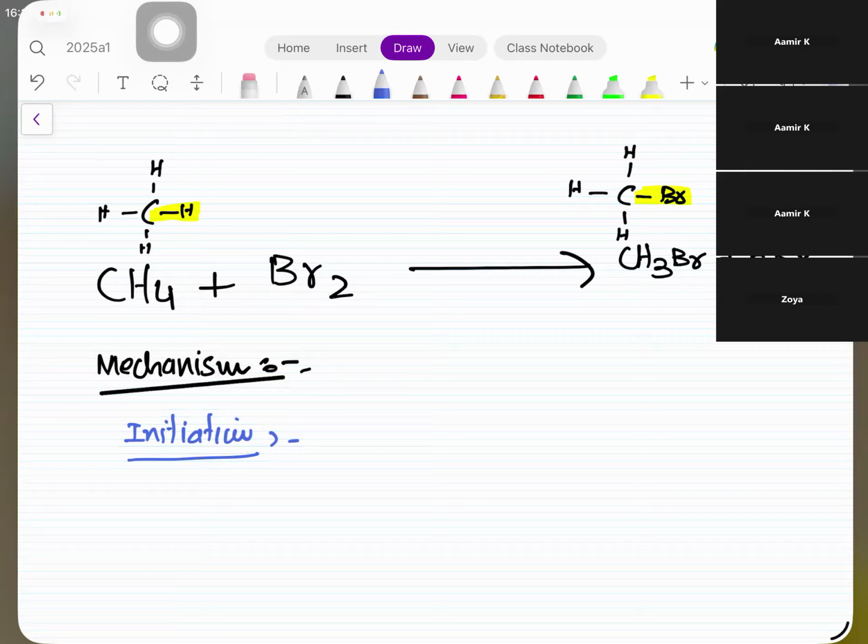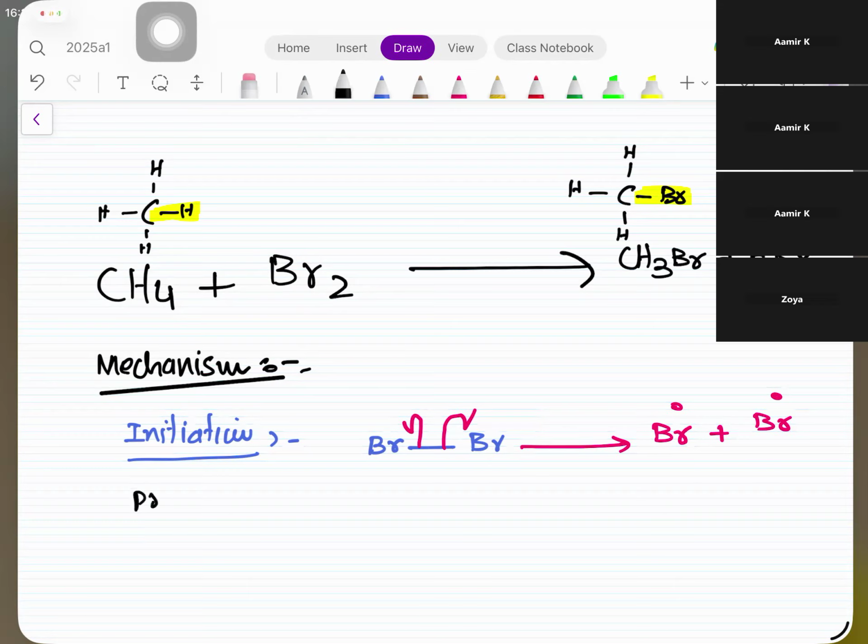But mechanism involves the complete detail. First is what? Initiation, in which sunlight is going to break the bond between Br, and this bond is going to break by what type of fission? Homolytic fission to generate two free radicals. Now, these free radicals are the ones who will lead this. दूसरा स्टेप क्या है? Propagation. सर आपने यूवी लाइट शो नहीं की. अब वो yes sunlight sorry. नहीं सर वो सिंबल में कैसे शो करेंगे? अब वो जरूरत नहीं है, अगर आप चाहें तो इस तरह शो कर दें, but not needed. लिख सकते हैं यूवी लाइट. But you don't need to, okay?